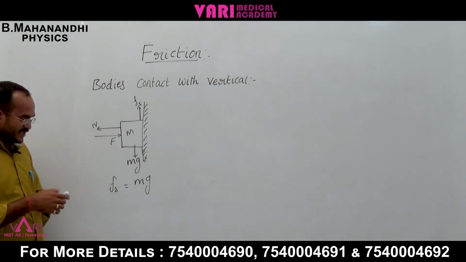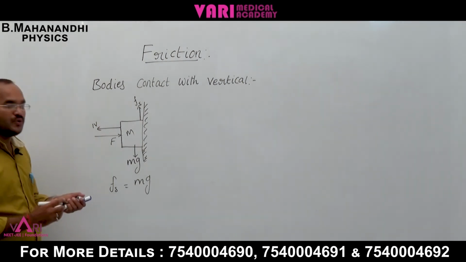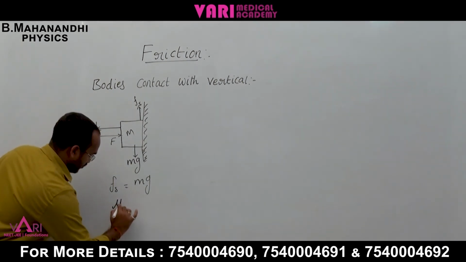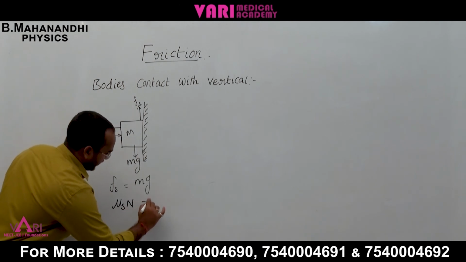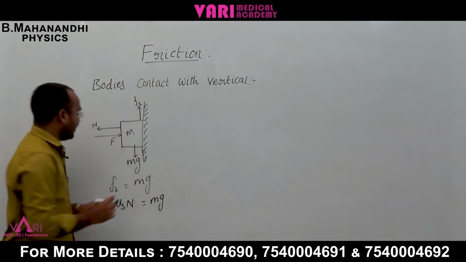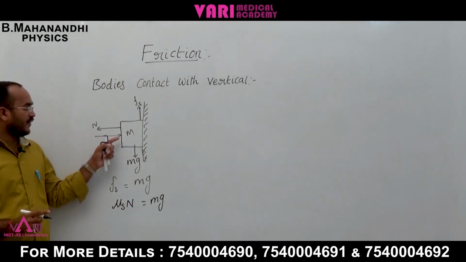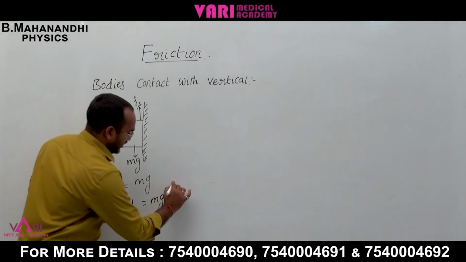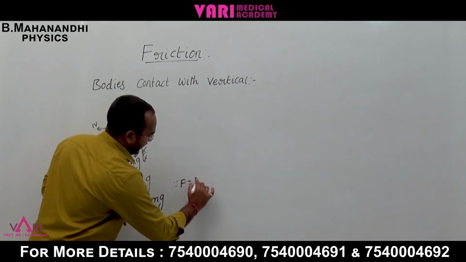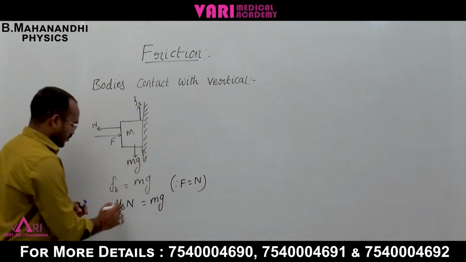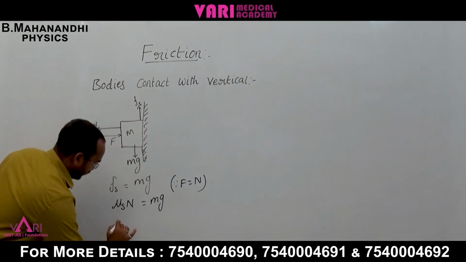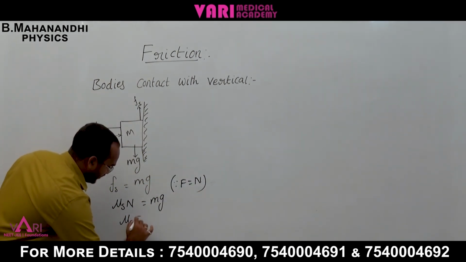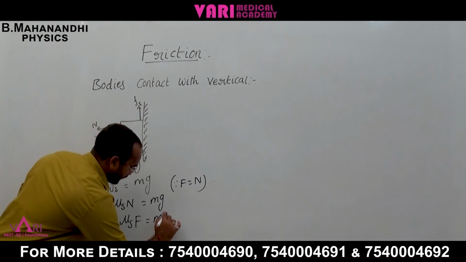Already we have discussed Fs equal to mu s N equal to mg. Now the force applied on the body is equal to the normal force, which means F is equal to N. Now N replaced by F, substitution: mu s F is equal to mg.